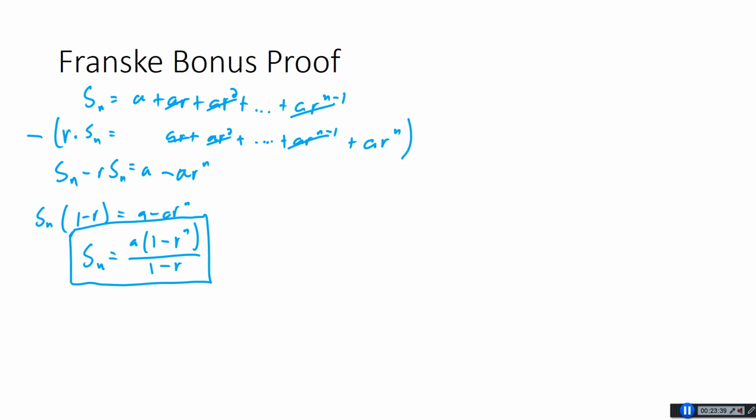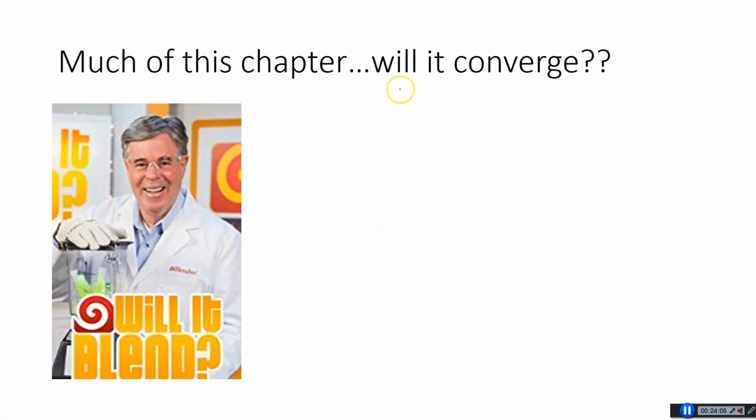So now I'm going to say, okay, this is the nth partial sum. What I want is the limit as n approaches infinity of Sn to equal some number. I don't want this to diverge. I want this to end up equaling some number as n goes to infinity. And this is really the question that we're going to focus on for much of the chapter: will it converge? When I first started teaching BC Calculus and kept having this question, will it converge?